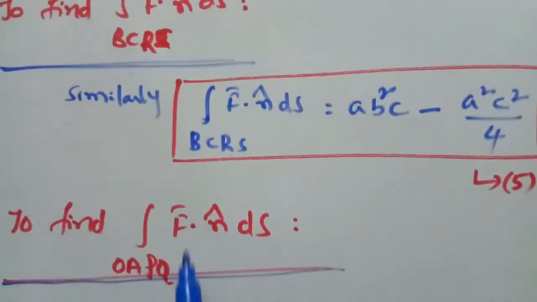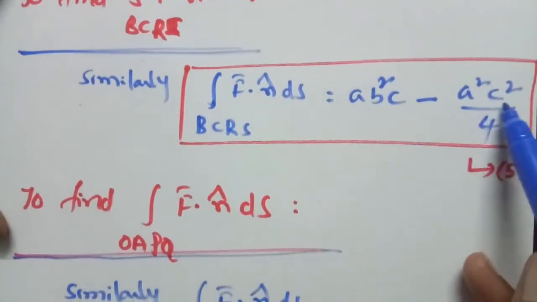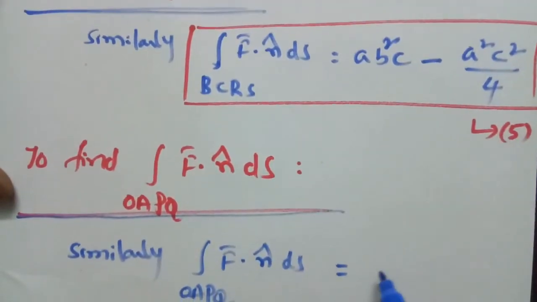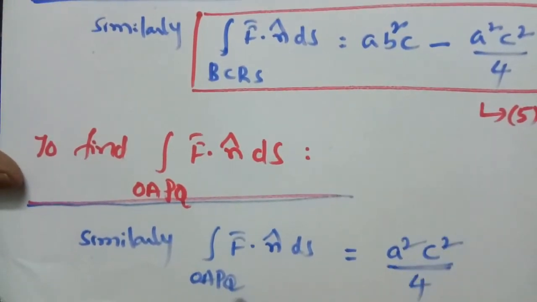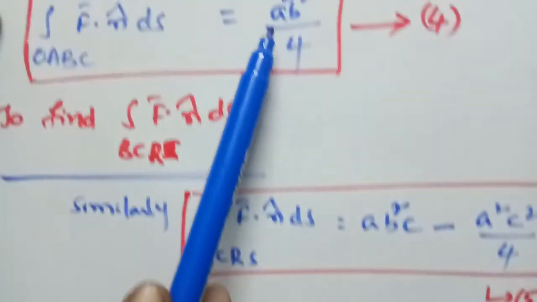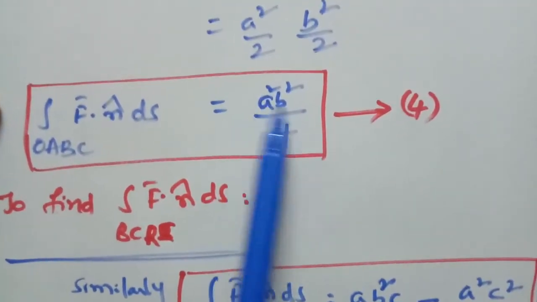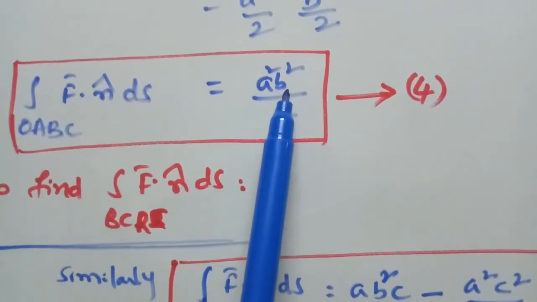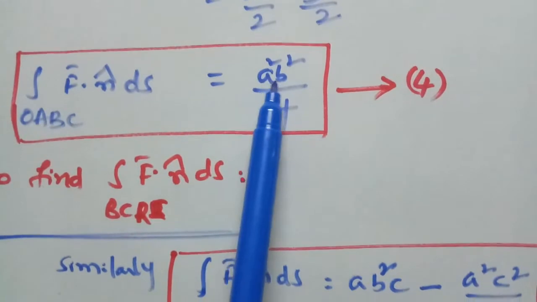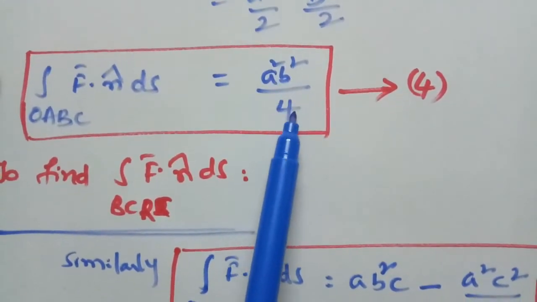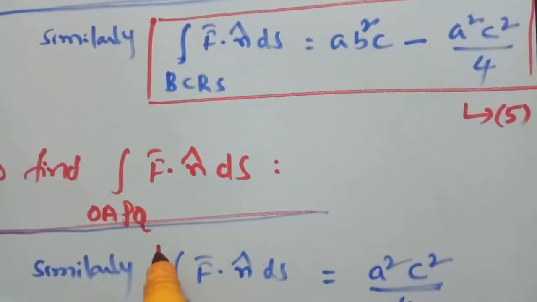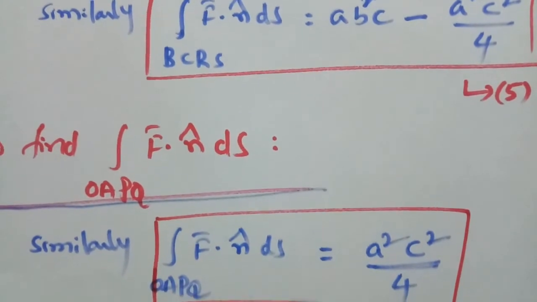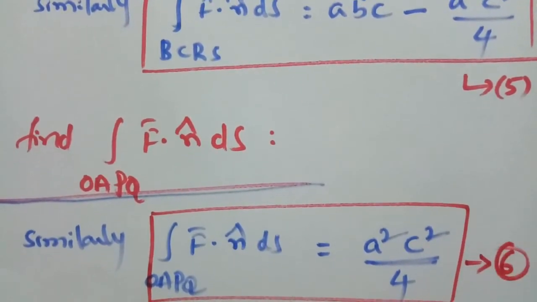Here also, this is the opposite face for BCRS. Here also we can get the answer a square c square by 4, or otherwise similarly a square b square by 4. After a square b square, we can get c square a square by 4. This is equation number 6.